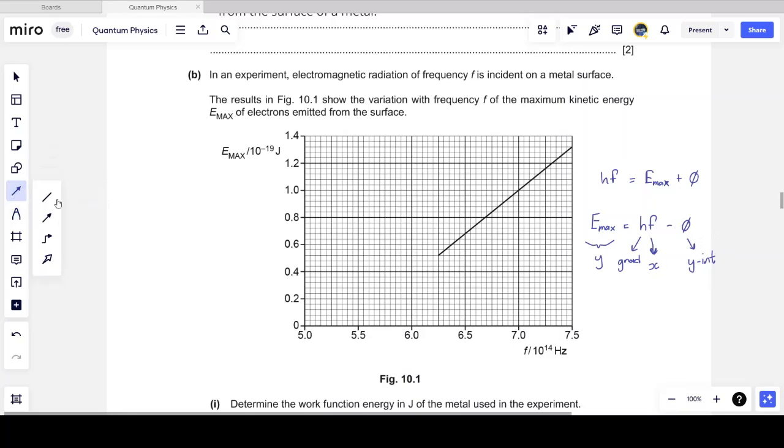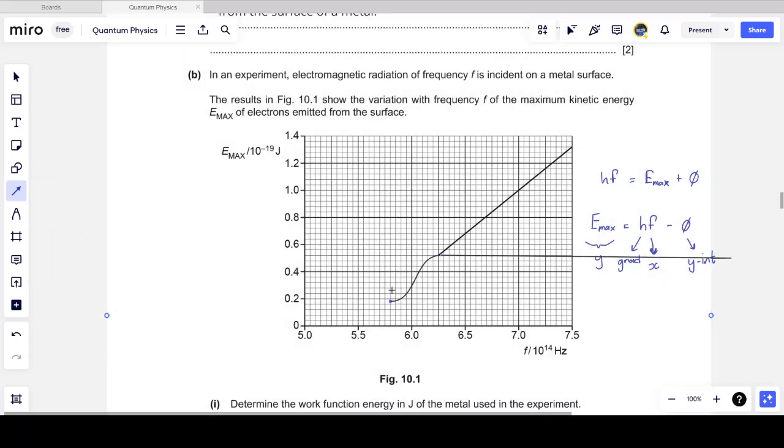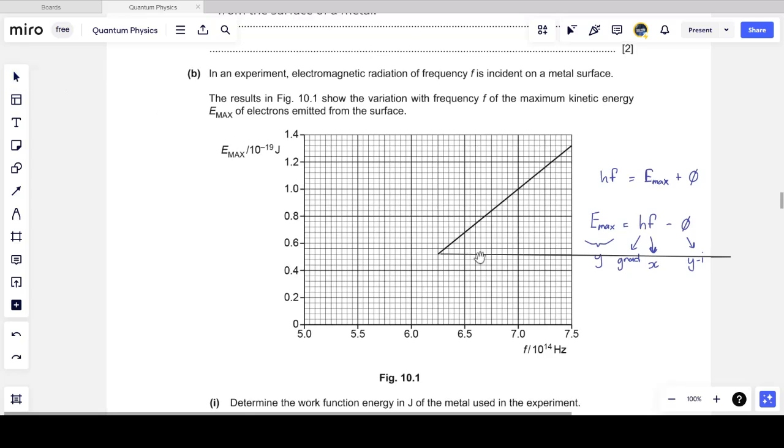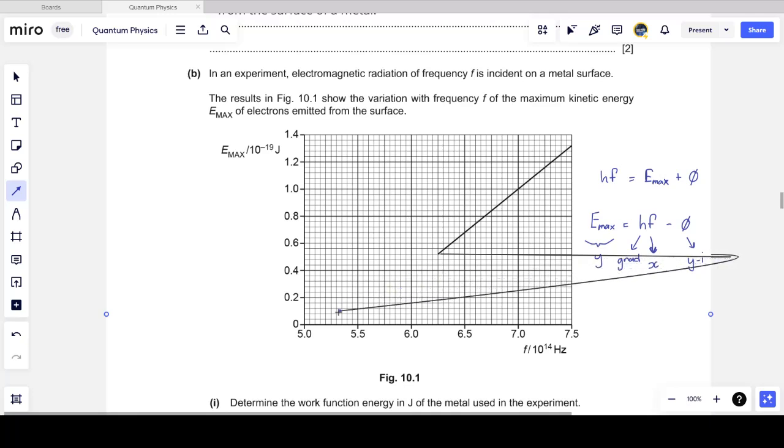So also what I usually like to do is extend the graph. So we can extend this graph so that at least it cuts the x-axis.